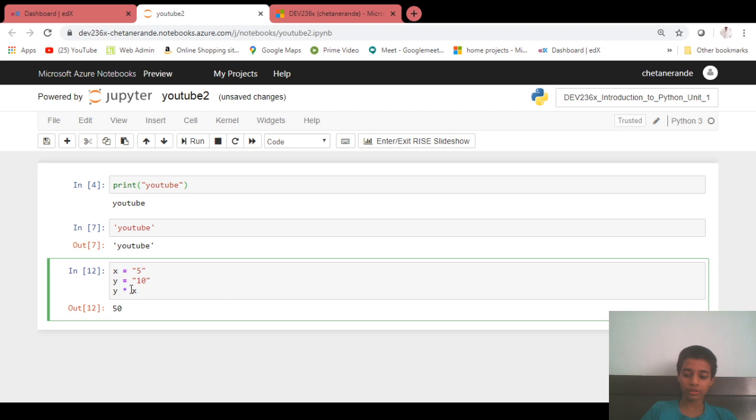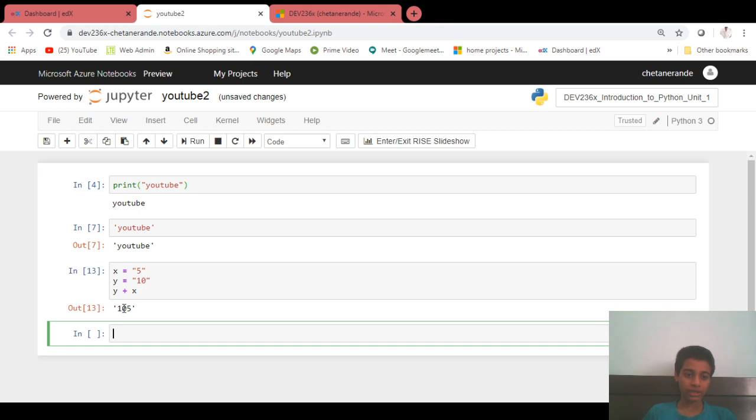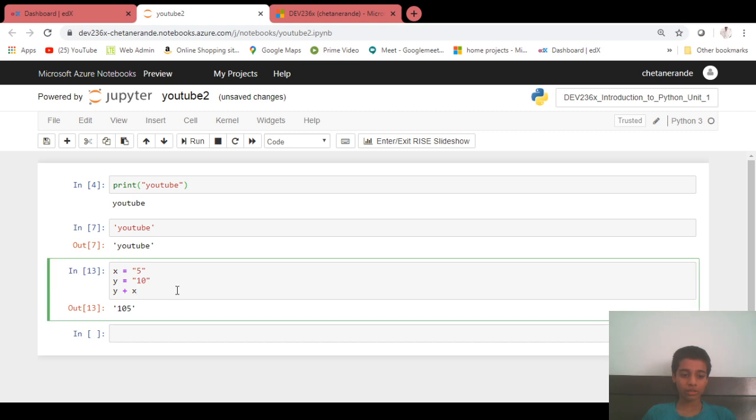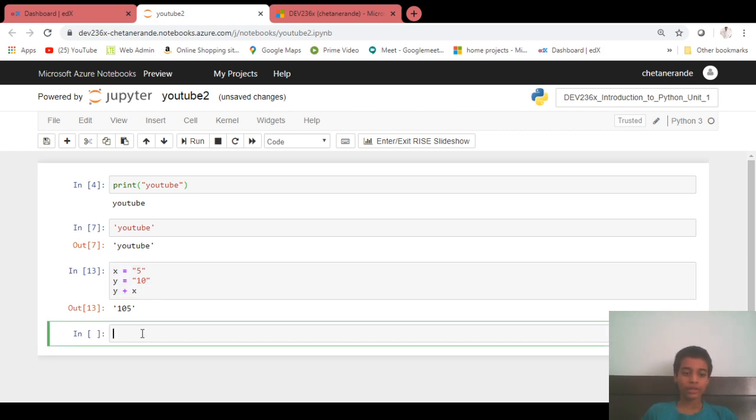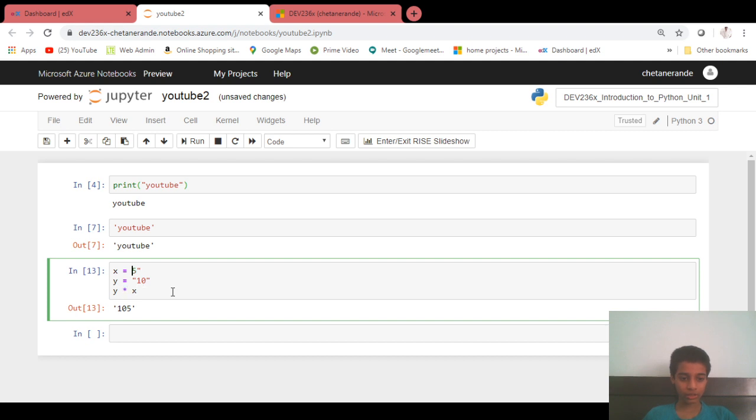You can just add them like y plus x. It will be like 105. Yes, it will be 10 5. What it did is 10 and plus 5 means 5 joined together. It is like this. So that's how the variable stuff is used. And we can write really easy words and stuff here. I just make this thing easy.